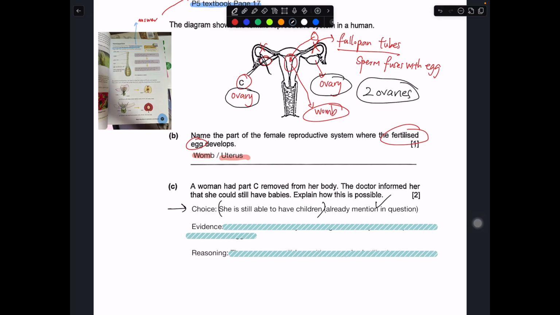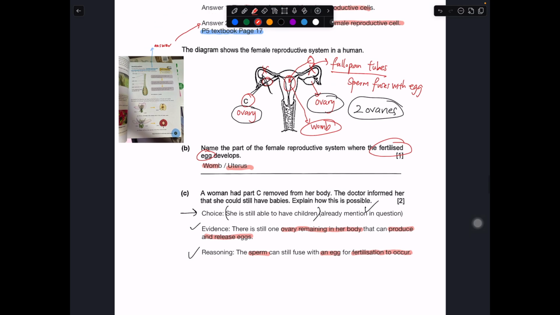That is already mentioned in the question, so you don't really have to write this. It's really talking about the evidence and the reasoning part. The evidence is that there's still one ovary remaining in her body that can produce and release the eggs. The reasoning is that the sperm can still fuse with an egg for fertilization to occur. Once fertilization occurs, a baby could develop from there.